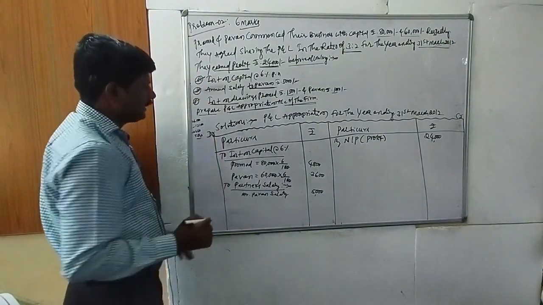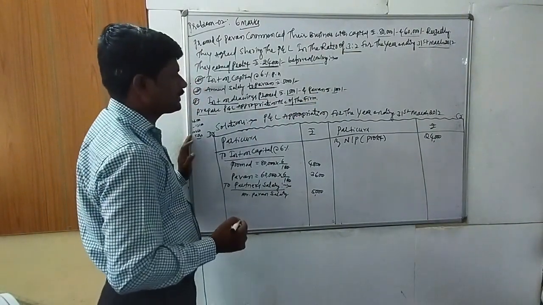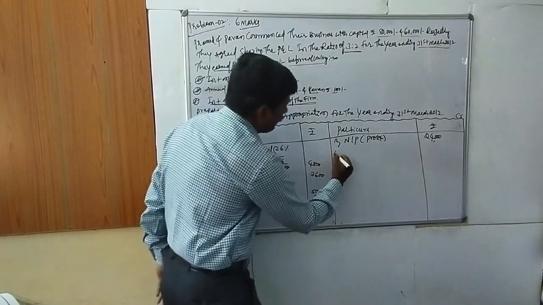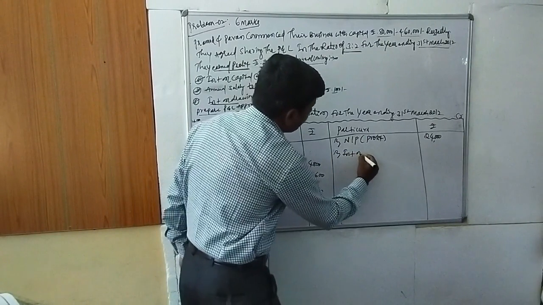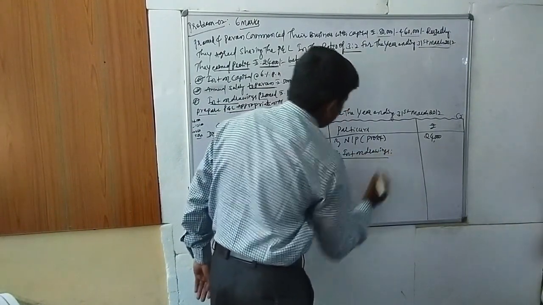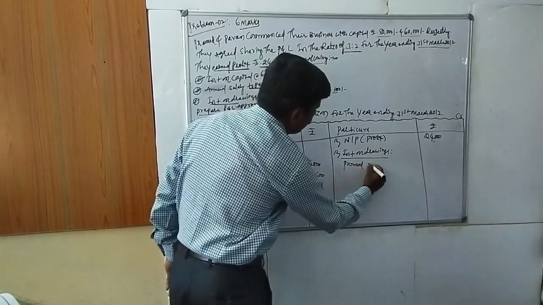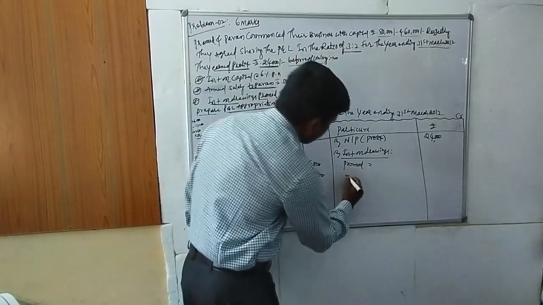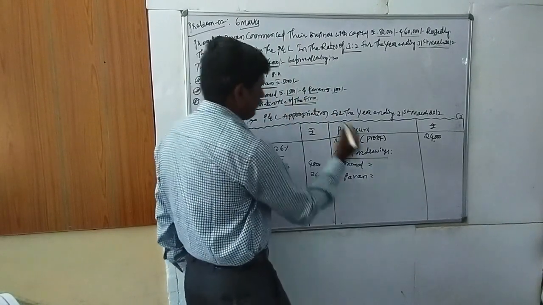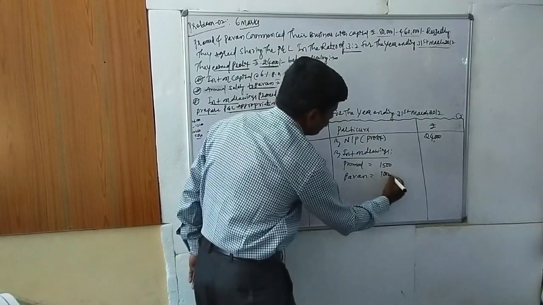Next, the third one, interest on drawings of Pramod and Pawan. Interest on drawings is considered on the credit side of the profit and loss appropriation account. By interest on drawings, the partners are Pramod and Pawan, with amounts of 1,500 and 1,000.